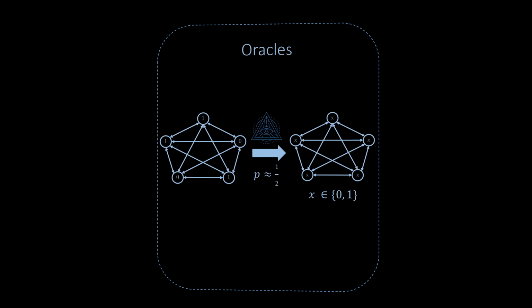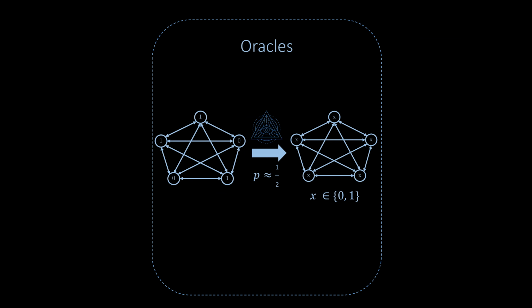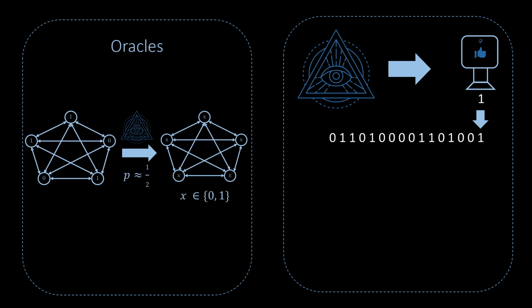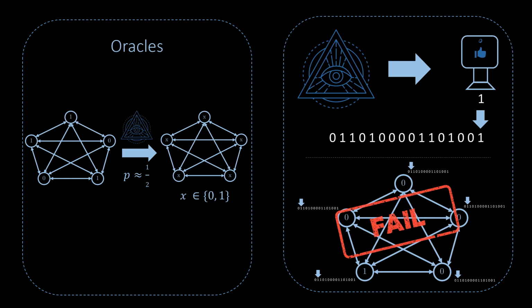Let's summarize what we've learned. We introduced the notion of a random oracle, which is a powerful tool as it allows us to solve hard problems such as reaching agreement efficiently. We then looked at a simplistic approach to implement a random oracle using a shared bit string. Unfortunately, this approach makes the algorithm deterministic, which defeats the purpose of a random oracle. We conclude that a more elaborate mechanism is needed to approximate a true random oracle.